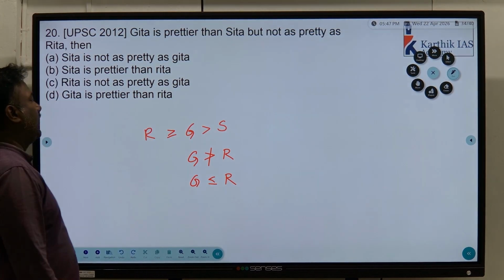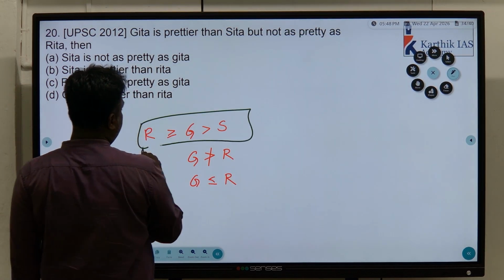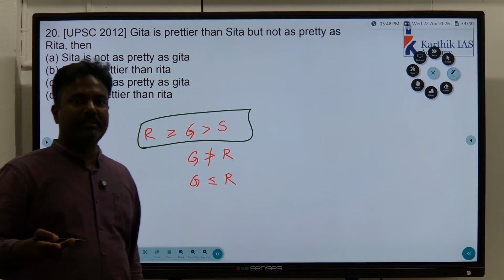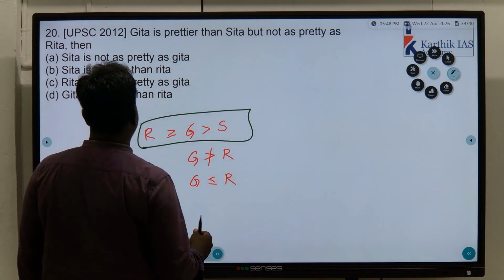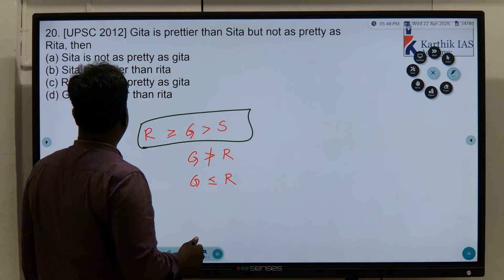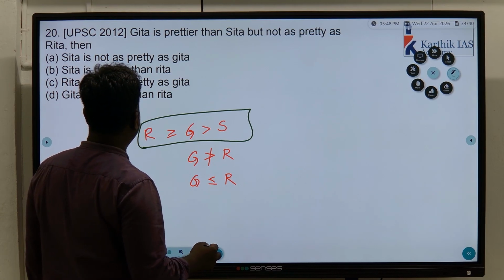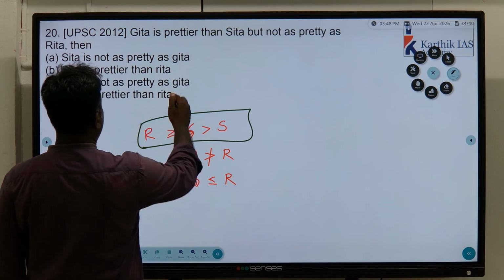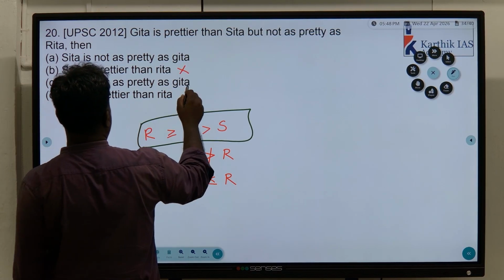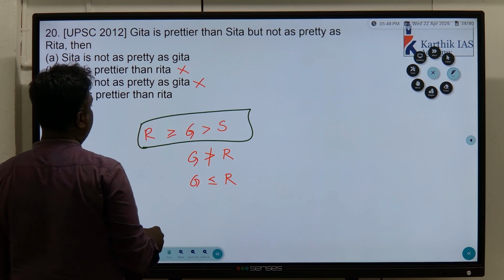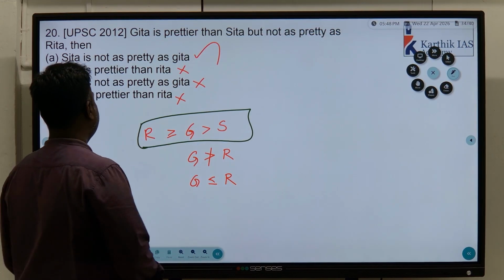Geeta. So club these 2 statements, you will get the conclusion like this. Not prettier means it will be less than or equal to. Sita is not as pretty as Geeta. Sita is prettier than Rita, that is definitely wrong. Rita is not as pretty as Geeta, no, we can't say. Geeta is prettier than Rita, that we can't say. This is the only statement we have. Understand?